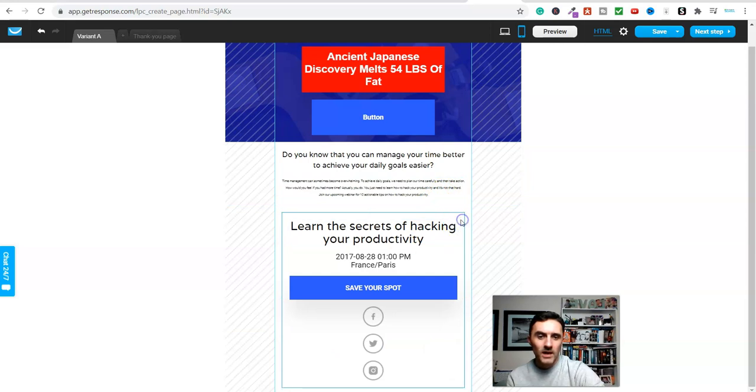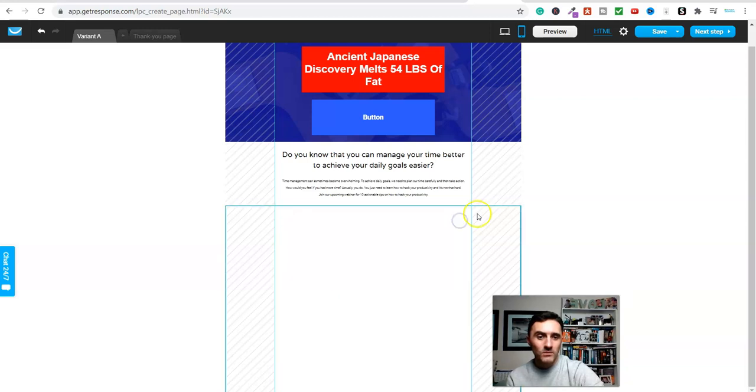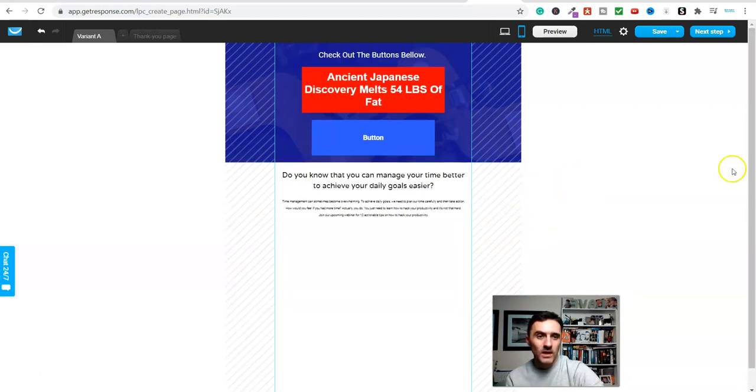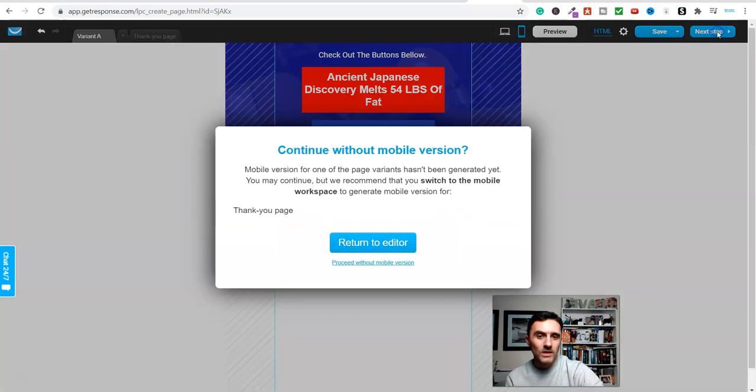So as I've mentioned, any part of this that you don't want, you just go ahead and get rid of, like so. And then once we've done all of this, I just want to get to the end so I can show you how this works. I'm just going to click on next step, continue with our mobile version.